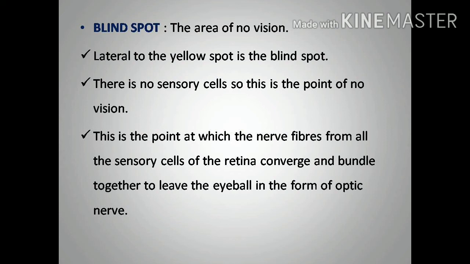This optic nerve leaves from the blind spot region and goes to the brain. Its main function: all the nerve fibers of the sensory cells join in the blind spot region to form the optic nerve, and then it leaves the blind spot region and goes to the brain.